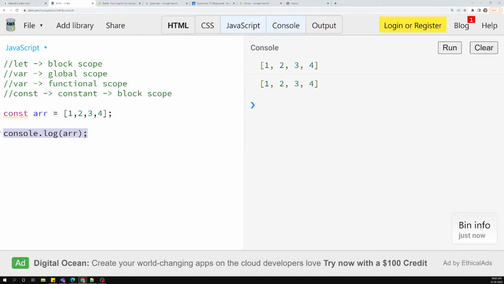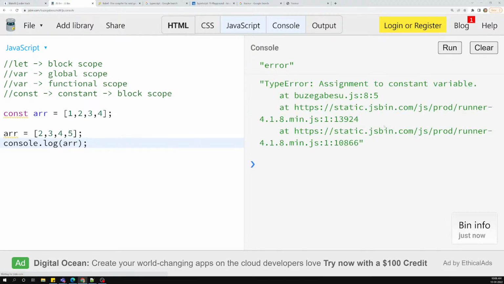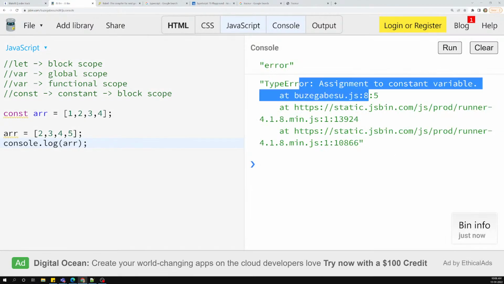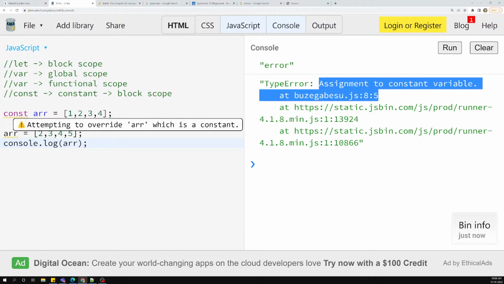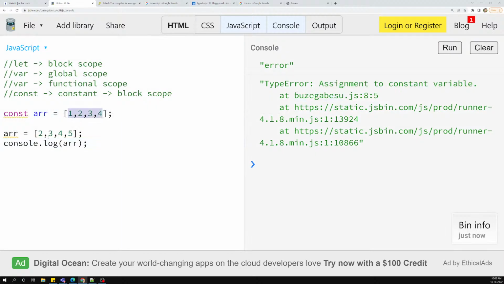Fine. Now let's take the same array, arr, and I will assign something like 2, 3, 4, 5. Now I will do the console.log of array. I am trying to change this array, and now you will get an error. Why? Because you are trying to change the constant variable. I am trying to change the values inside, so it is raising an error. Okay, fine, it's correct.